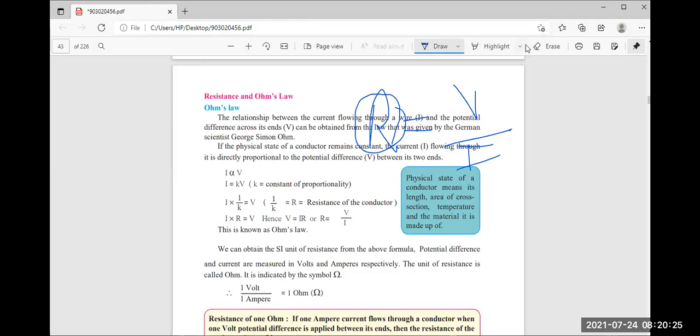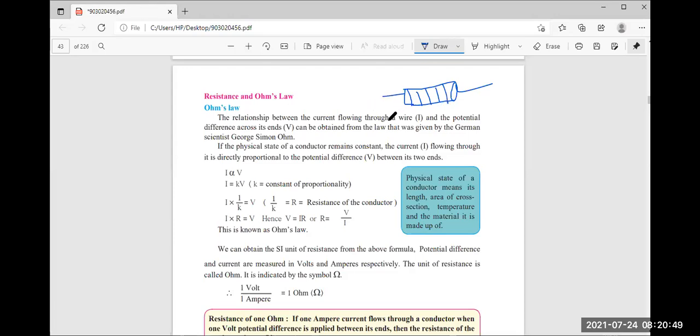If you see any circuit, you'll get a structure like this, where some lines are there. So this is a resistor, which is very important in the circuit.